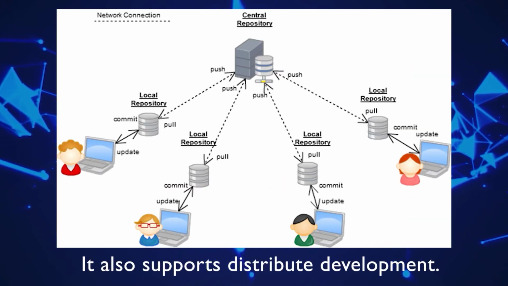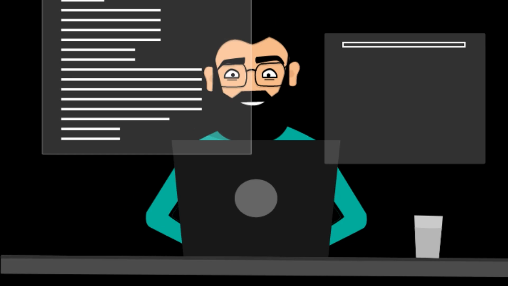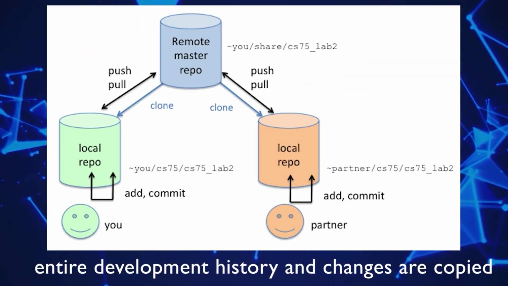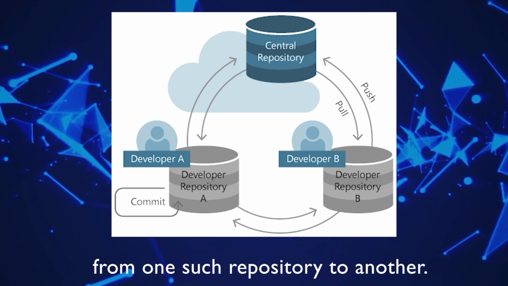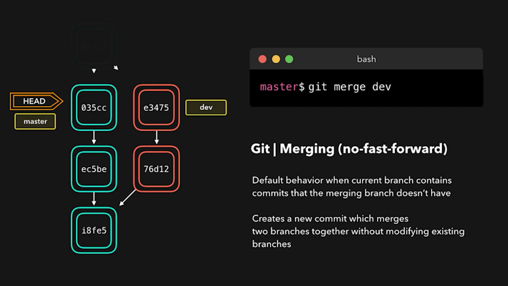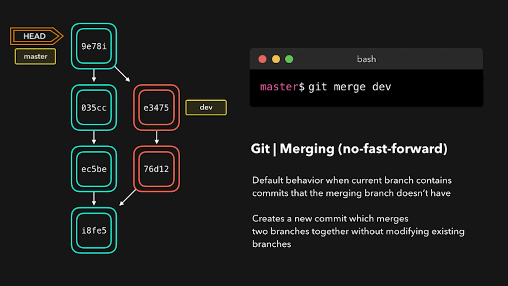It also supports distributed development. Git provides each developer a local copy of the entire development history, and changes are copied from one such repository to another. The changes can be merged in the same way as a locally developed branch, very efficiently and effectively.